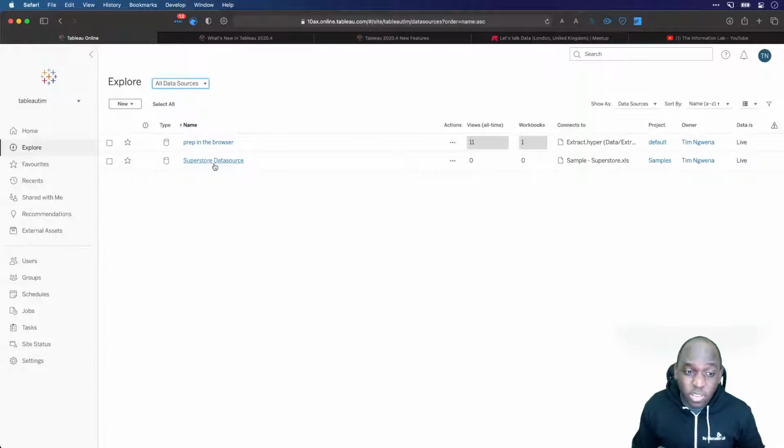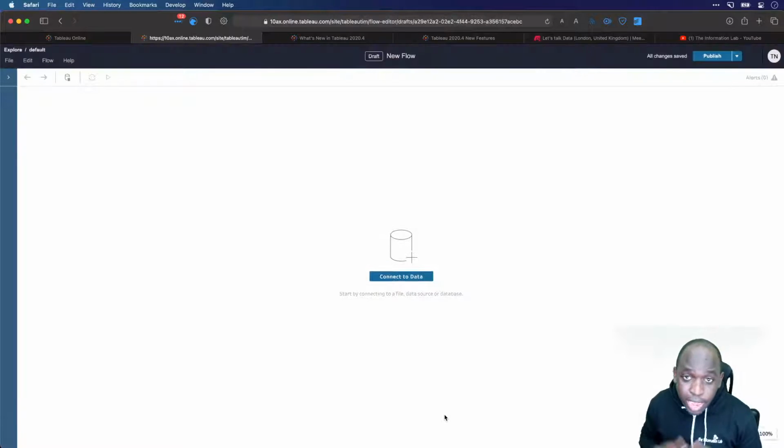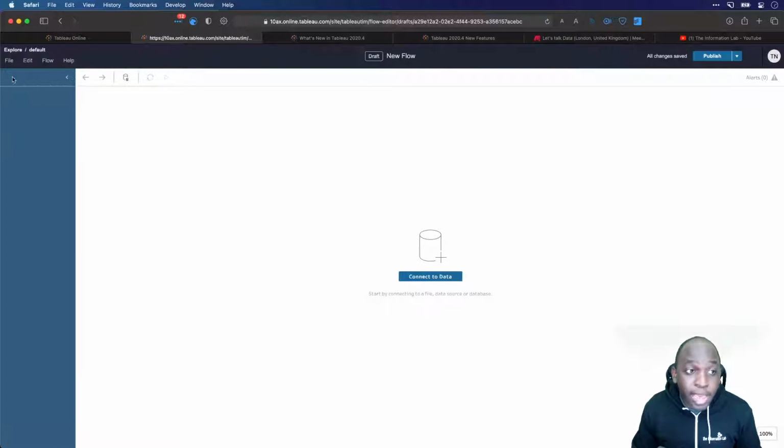What I wanted to show you is that I have a Superstore data source already here, but I'm actually going to connect to a fresh Excel file. I'm going to upload that here onto Tableau Online. So I'm going to hit new, and the first thing I'm going to do is hit flow. So what will happen is it will open up a new browser, and essentially we get straight into it. So if you've ever used Tableau Prep, you'll notice that on desktop, it can be a bit of a performance hungry application. But on the browser, at least here in Tableau Online, where Tableau are looking after the resources somewhere in the cloud, it's very, very smooth. So let's just go ahead and connect to a data source.